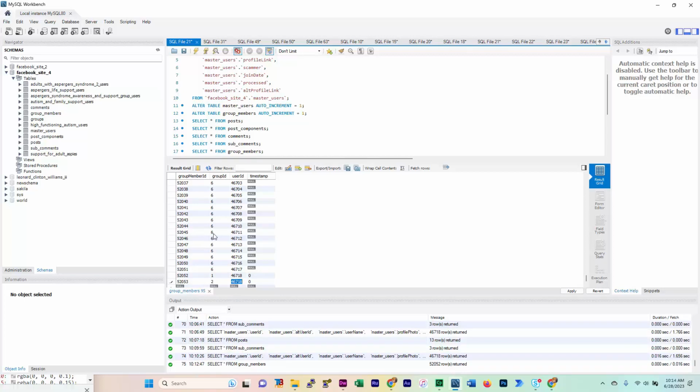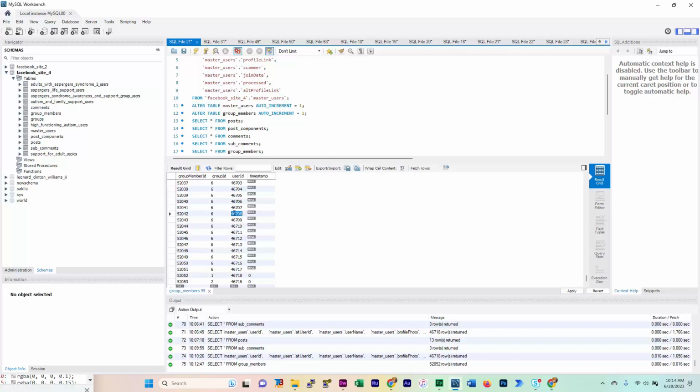And so the way this was intended to work when I started this is it's based on one user with one unique profile ID, one unique profile link. And so the way to avoid entering duplicate users into the users table is to do it based on the profile link and to always check if the profile link already exists.